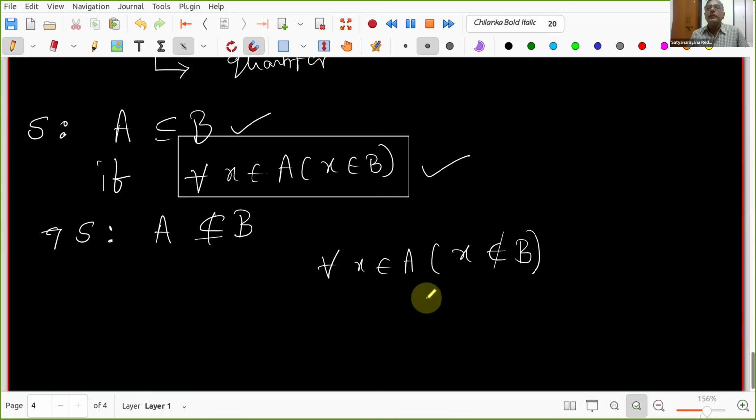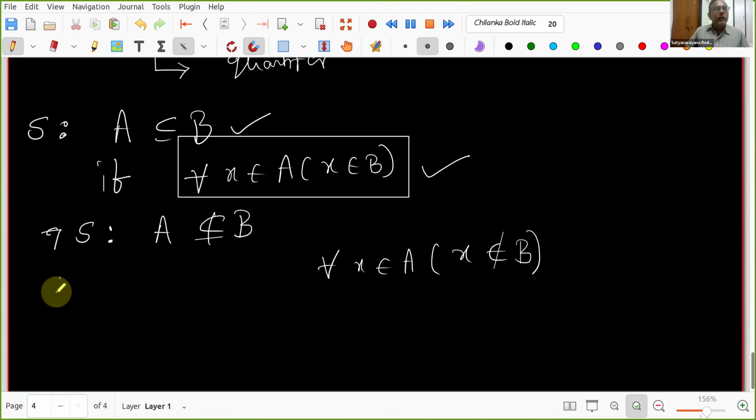you said no, right? Why? Sir, because it should be there exists X belonging to A such that. But why there exists? We need to understand that. If we find a single element that does not belong to B, then it is not a subset.